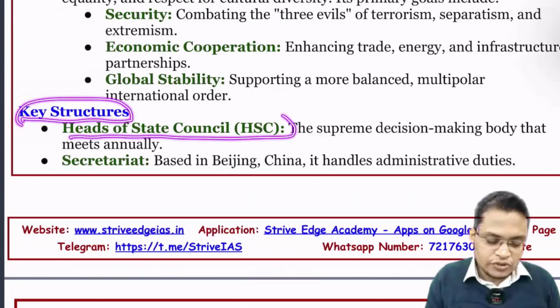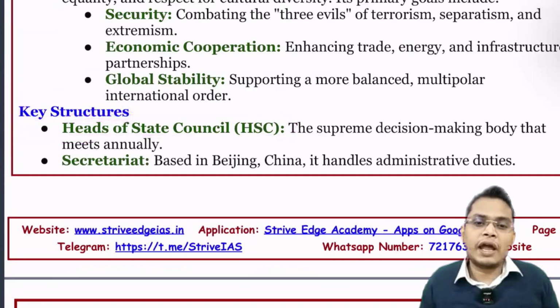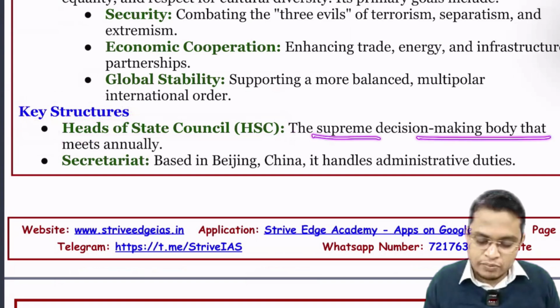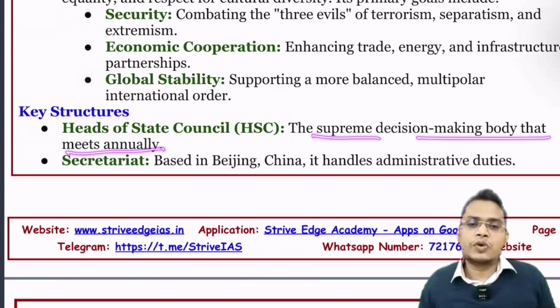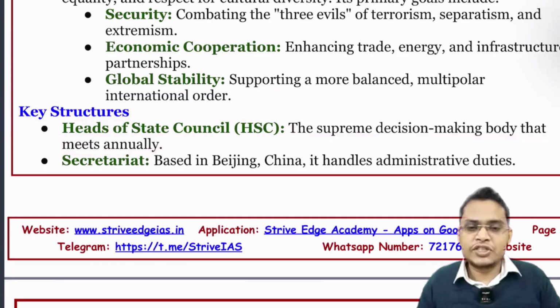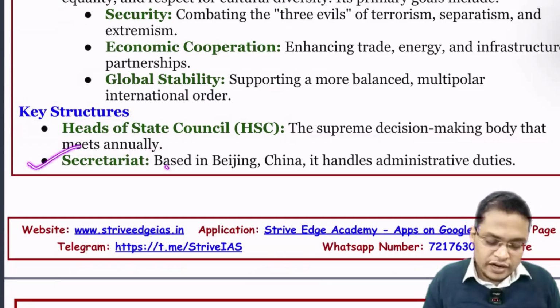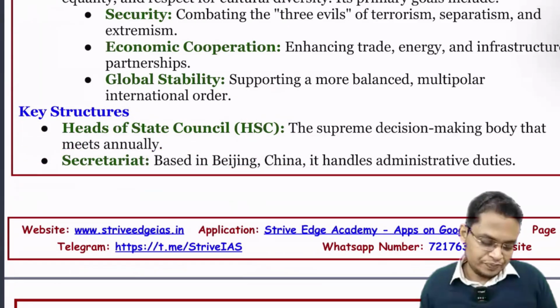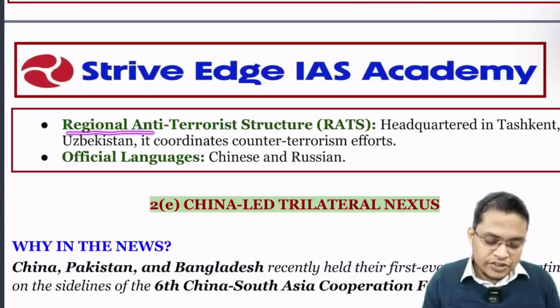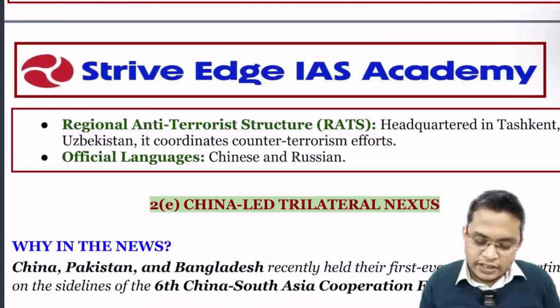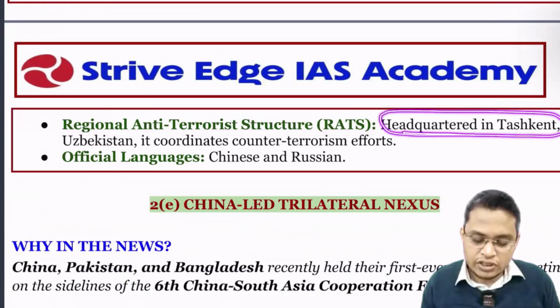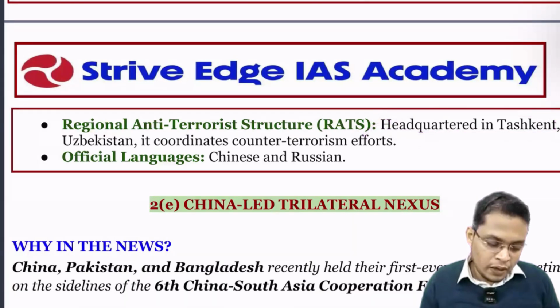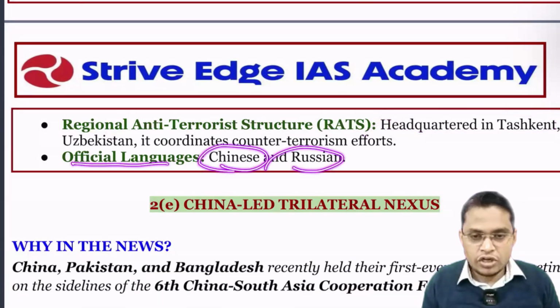So head of the state council. This is the supreme decision making body that meets annually. Heads of state, like our prime minister, then president of Russia, meet together and take decisions. Next is secretariat. So secretariat is located in Beijing. You have to remember that. Then regional anti-terror structure, headquartered in Tashkent. You have to remember that also. Official languages are Chinese and Russian.